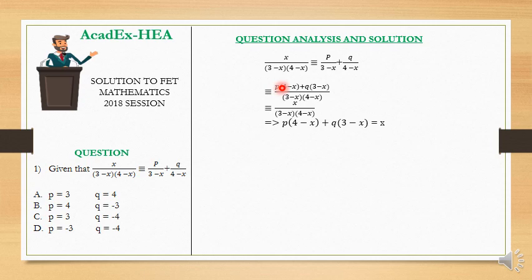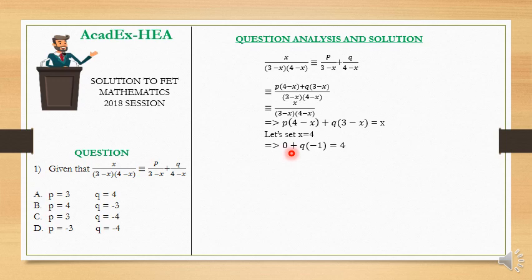What am I trying to say? Since here we have 3 minus x into 4 minus x, we have 3 minus x into 4 minus x. Now we are also going to equate the numerator, which is this, equal to what? X. That is what we have here. So now we are going to proceed to find the value of p and q, and like I said, we are going to be using the second method. Here we set a value of x that will easily help us to find either p or q.